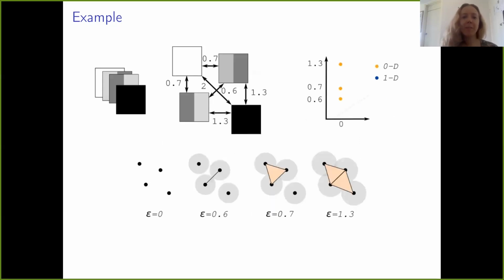Here is another example, a slightly modified example from the previous case, where instead of black and white columns here, we take different shades of gray. So obviously the distance matrix changed and the space of filters has changed. And we can see that now there are no holes generated by this filtration. We only have connected components that gradually disappear at different scales.